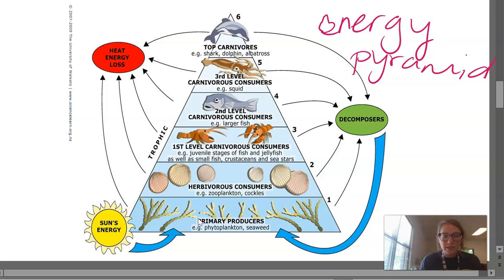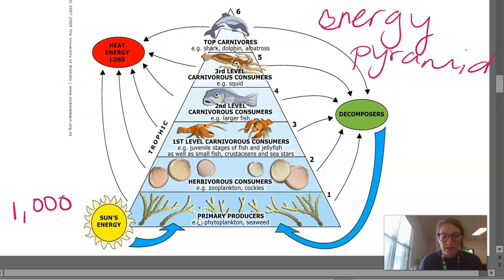Joules is the unit for energy. So let's say we have 1,000 joules of energy down here at the primary producer level. That's how much is in their leaves and how much energy you can access. Whenever our herbivorous consumers eat there, they're only going to get 10% of that. So 10% of 1,000 is 100 joules. If only 10% goes up, how much was lost as heat?